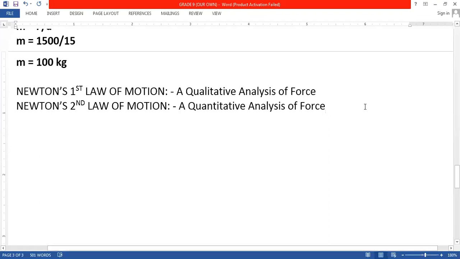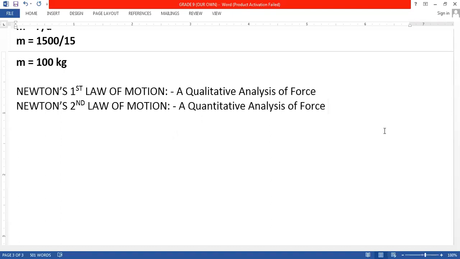So you came to know the mathematical relation of force in Newton's second law. Yes or no? Like delta P upon T is equal to F, F is equal to ma. We came to know the mathematical relation of all the factors associated with force.